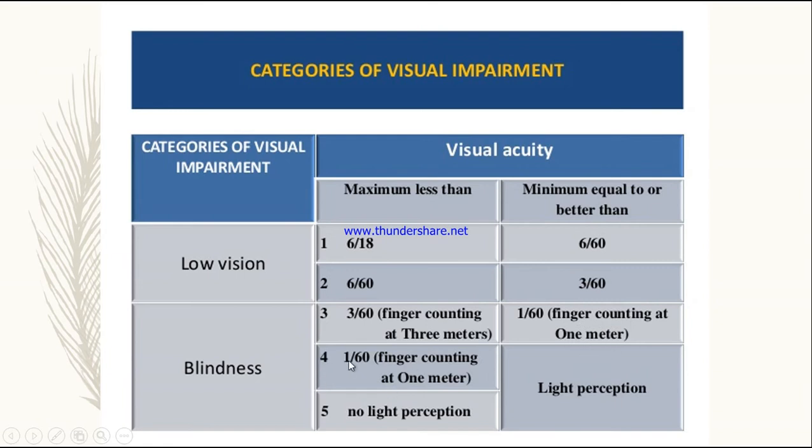Next, second is 1 by 60, meaning that a person is able to see or count fingers at a distance of 1 meter, and minimum equal to or better than light perception. And the third category is no light perception, meaning that there is no light and the person has complete blindness.